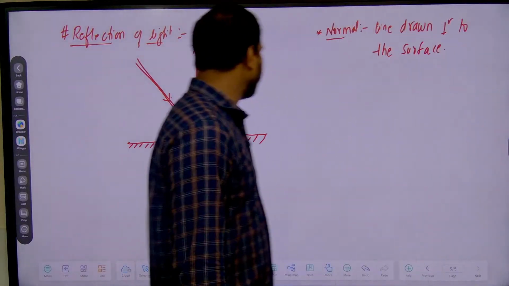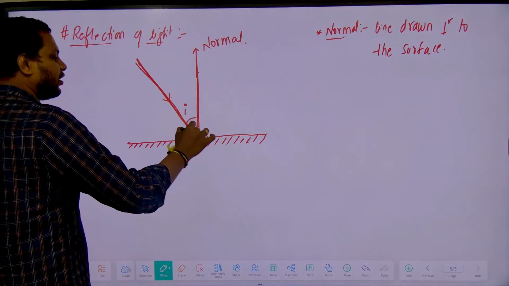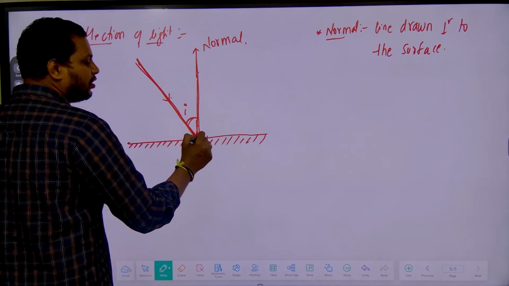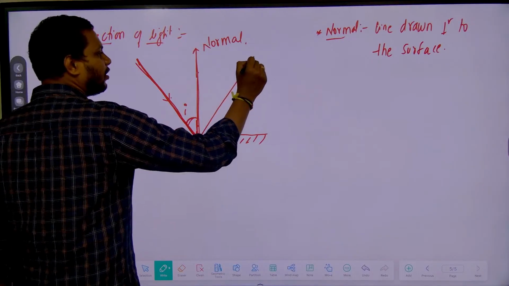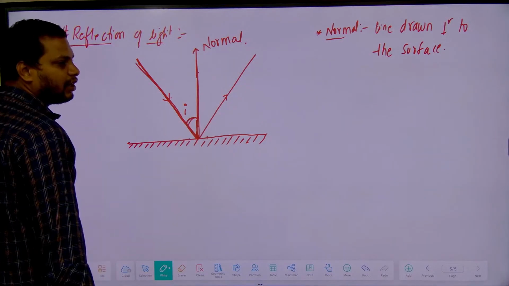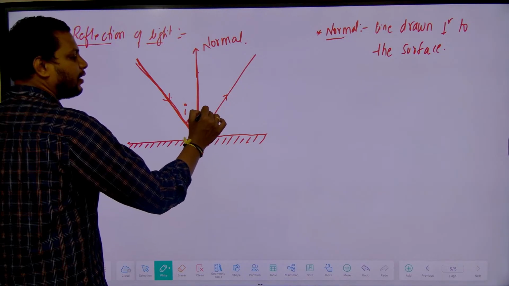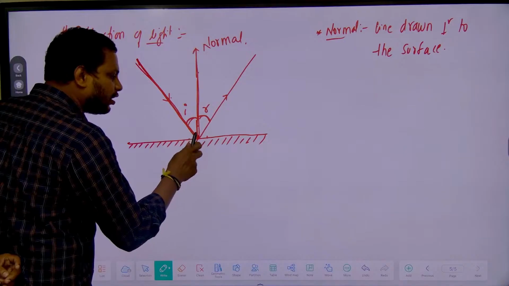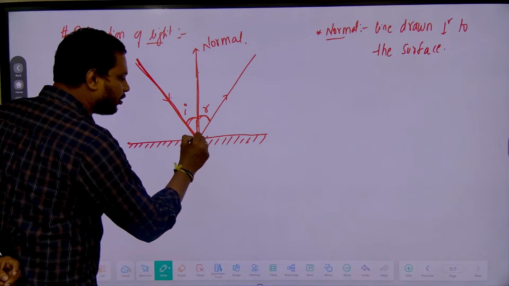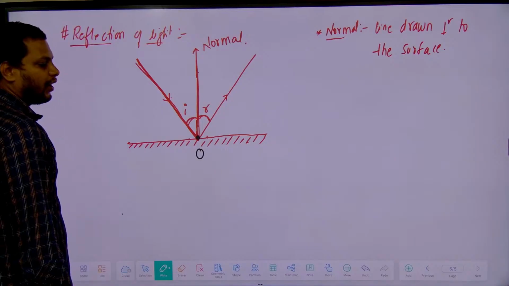Let us consider this ray gets reflected from the surface of the mirror, and I will take the angle of reflection as R. Let us consider the point where the light is incident as O.